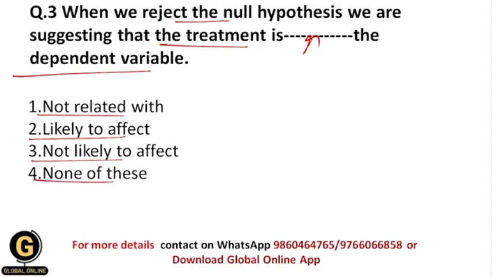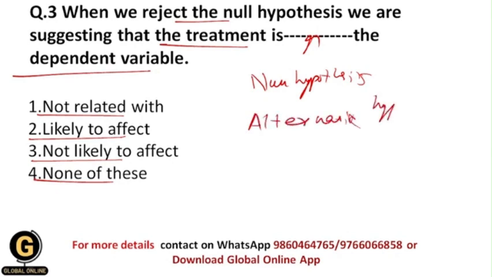Students, there are two basic types of hypothesis in the whole research process: the null hypothesis, which I defined earlier in this video, and the alternative hypothesis, which is also called the research hypothesis.